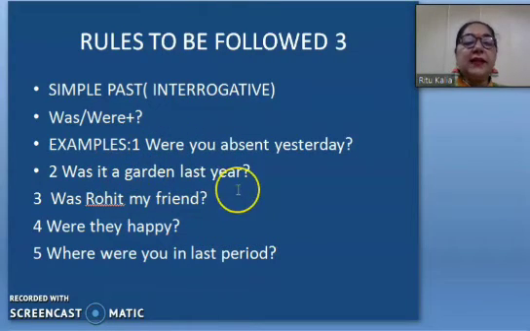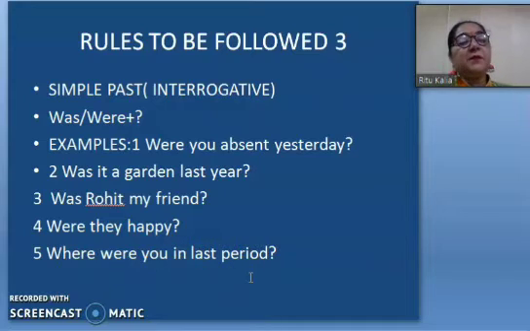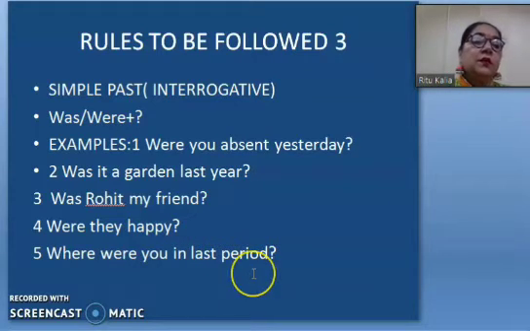Was it a garden last year? Means it was a garden last year. It is the simple. Now I have a question. Oh, really? Was it a garden last year? Next. Was Rohit my friend? Again a question is there. Were they happy? Means I'm in the thinking process. Okay, really, they were happy? Where were you in last period? Means in last period, where were you? Right? So this is about the third rule.